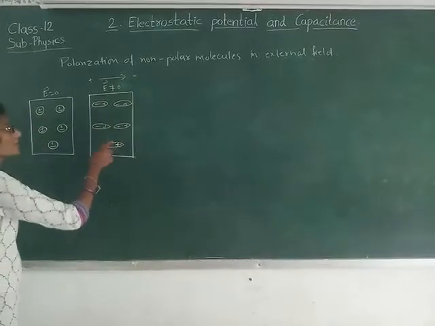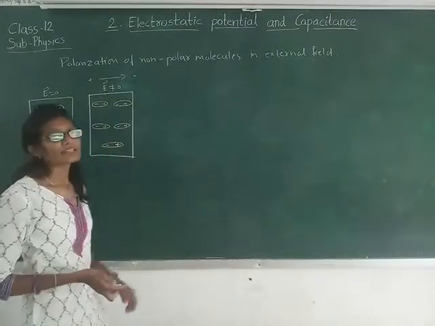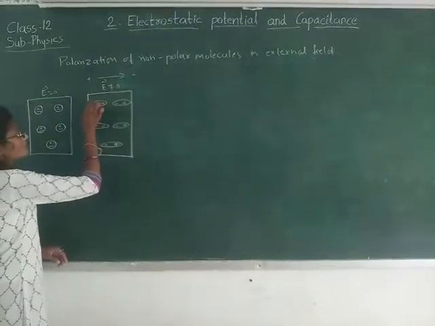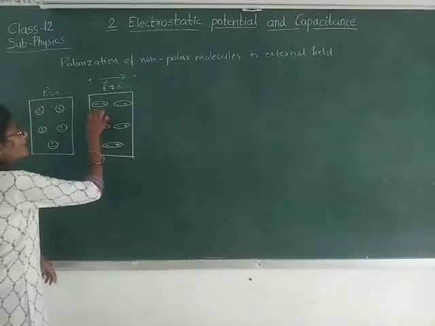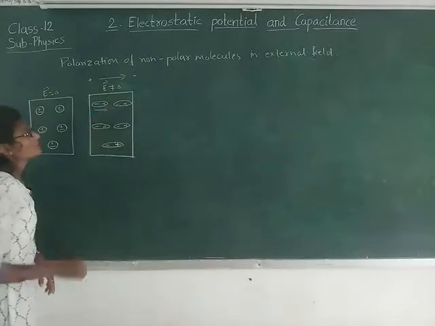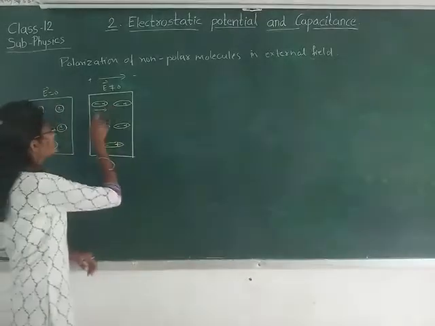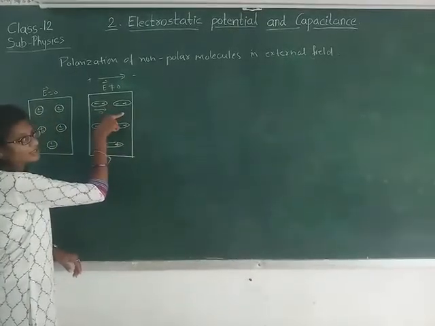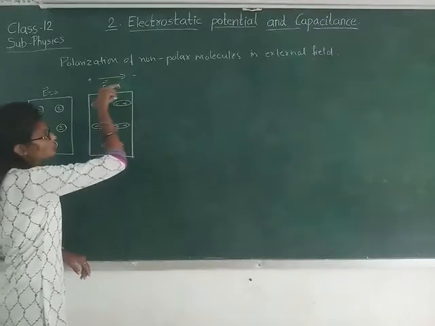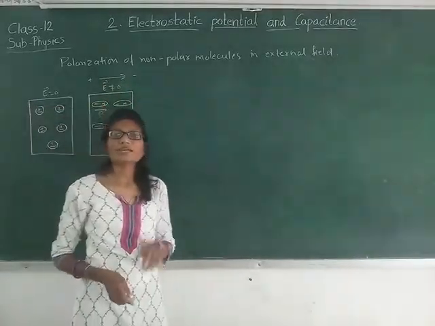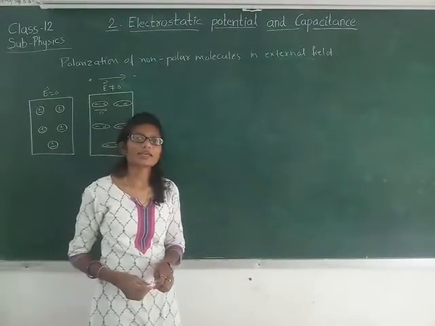So you can see over here the dipole moment is induced, right? Here we are having negative charge, here we are having positive charge, and the dipole moment is in the direction from negative charge to positive charge. So the dipole moment is in this direction, electric field is also towards this direction. So we can say the dipole moment that is induced is in the direction of the electric field.